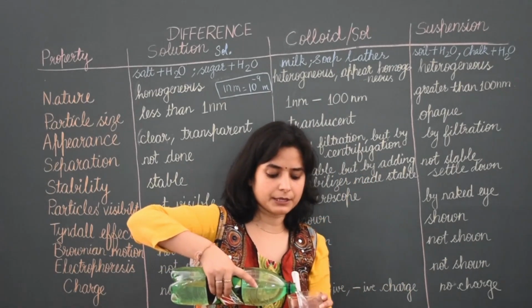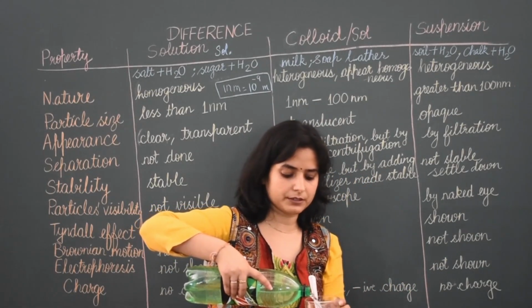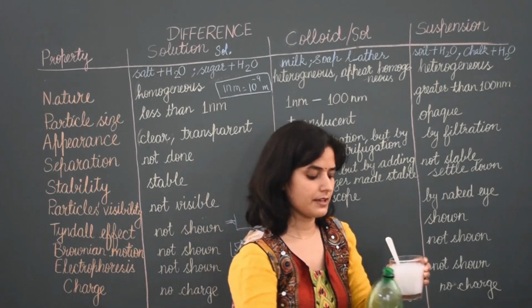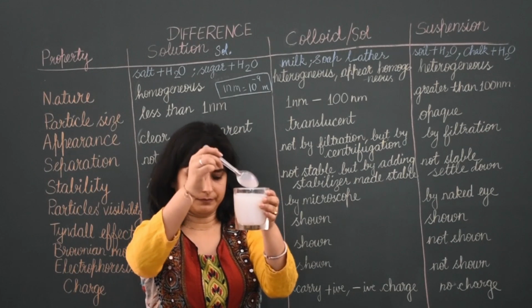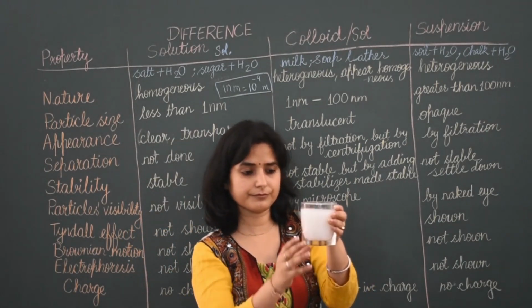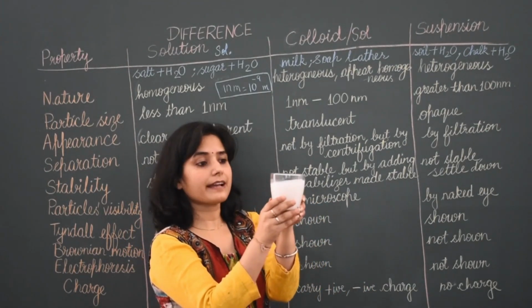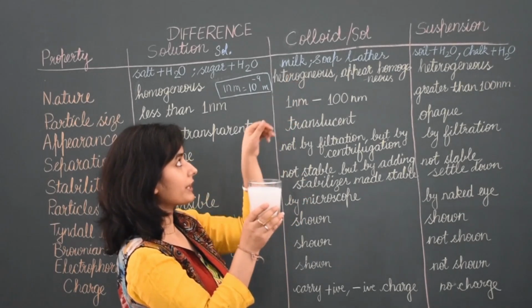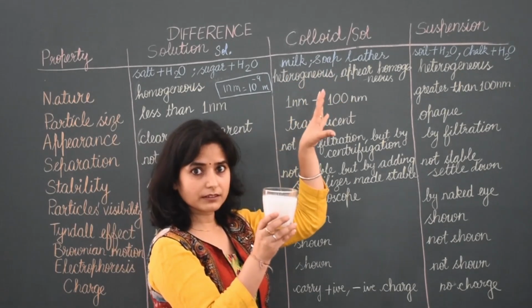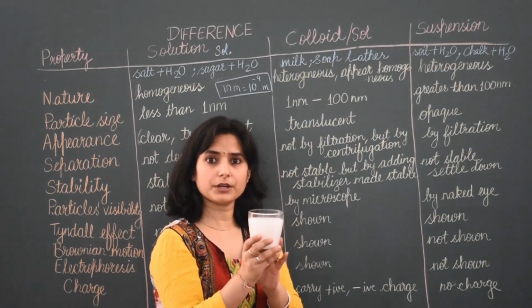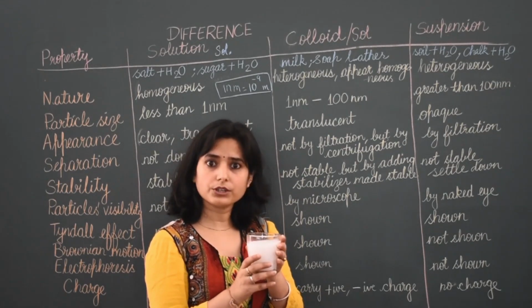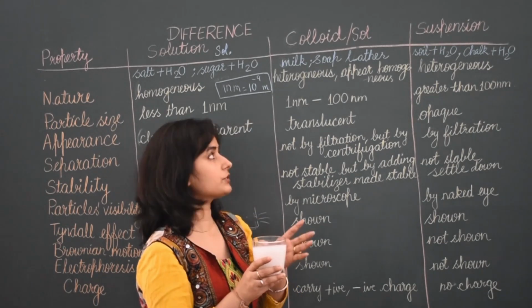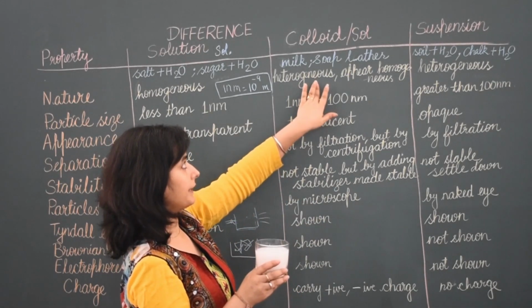In milk, I am adding water, so making a mixture of two things, milk and water. See this. Now it is an example of a colloid. I have written more examples also. Soap lather is also an example of a colloid. Clouds, fog, smoke. These are all examples of a colloid.